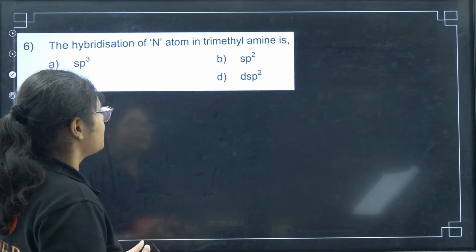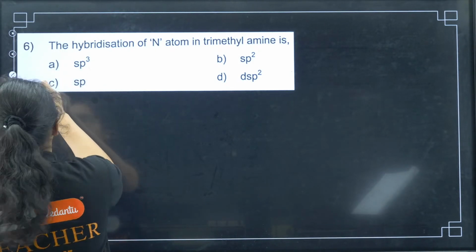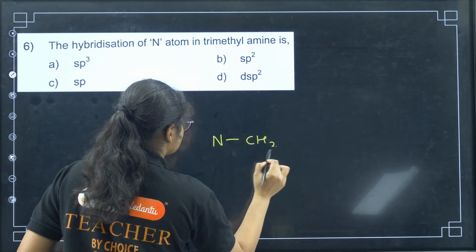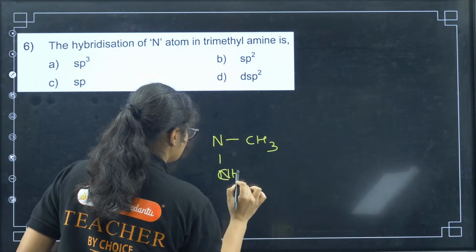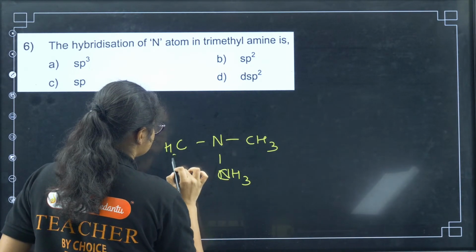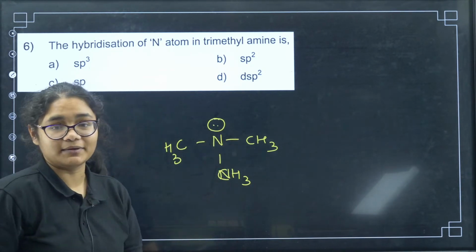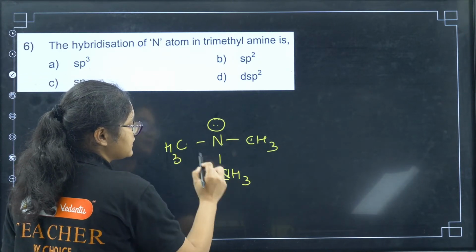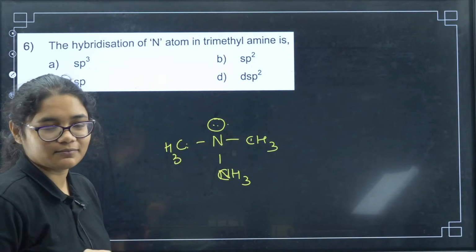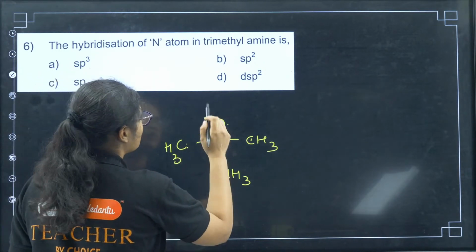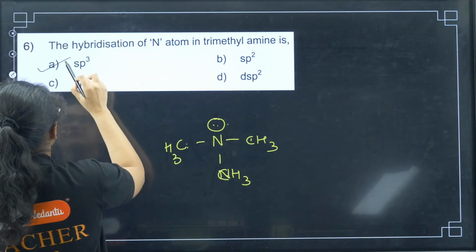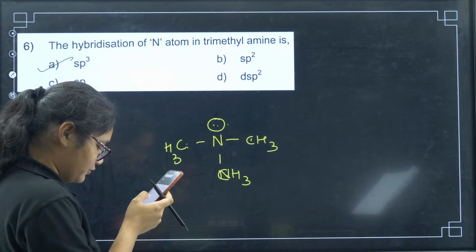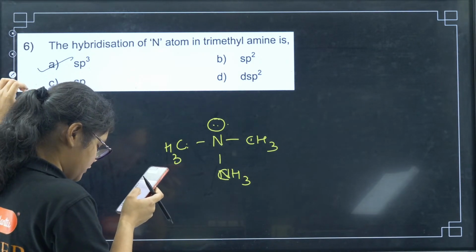Next, the hybridization of nitrogen in trimethylamine. This is trimethylamine, with CH3 groups on nitrogen. You can see there are 3 sigma bonds and 1 lone pair, so 4 in total. Steric number is 4. So for 4 we have the hybridization as sp3. Yes, very good. Hydrolysis of ester, Varija, very good.